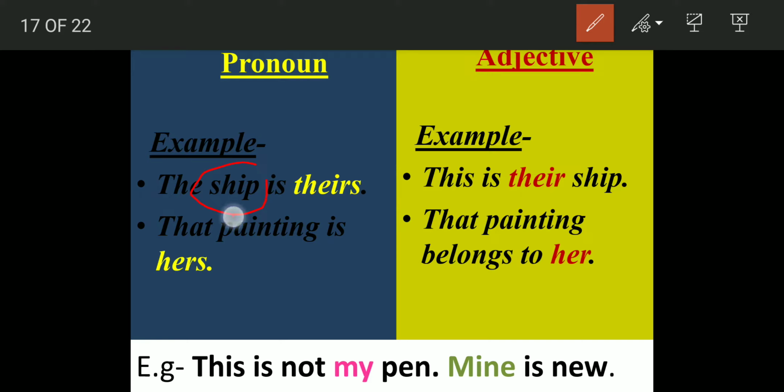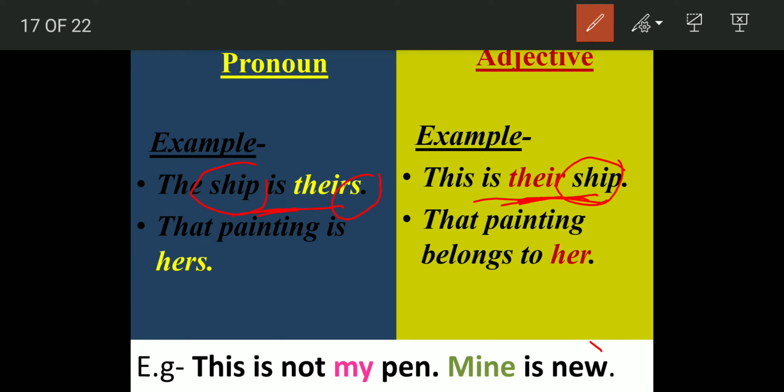Now we see that between the noun and pronoun, there is a distance. It is not used next to it. So this is a pronoun. This ship belongs to them. It is theirs. It is a pronoun. This is their ship. Here we see the term their is used along with the noun. A pronoun will not be used right next to the noun. So that is why this their is an adjective. Also, you can see usually, not always, the usage of s also denotes that it has become a pronoun and not an adjective. This ship is theirs. This is their ship.